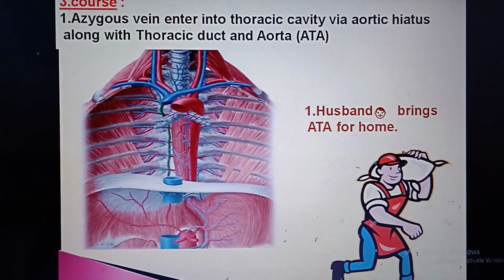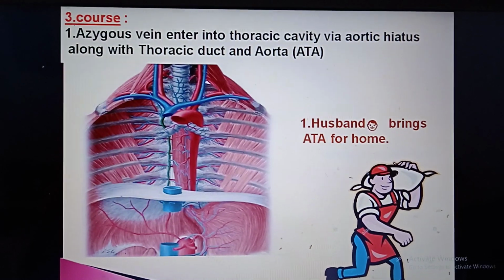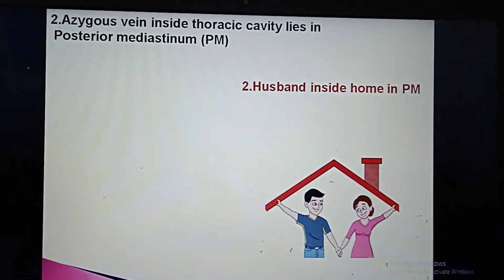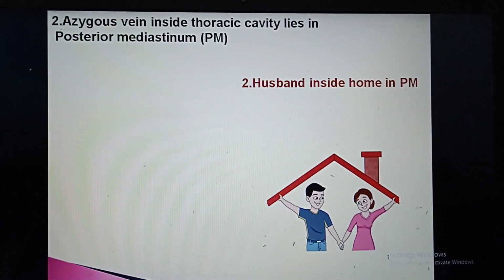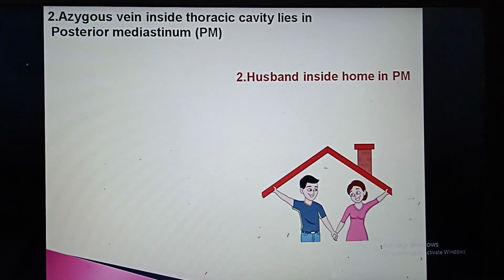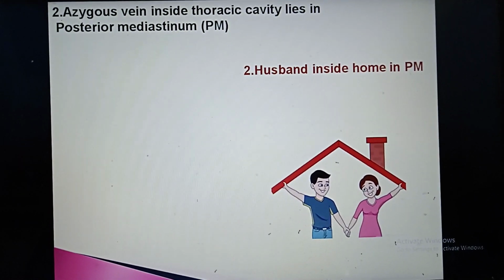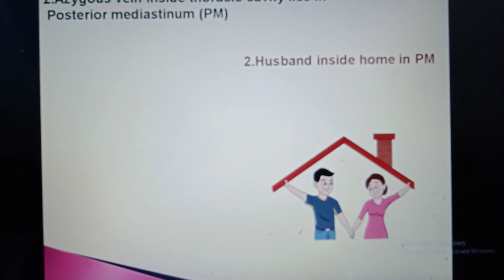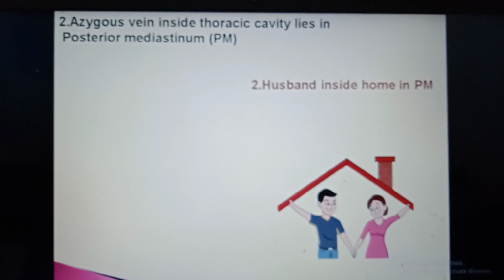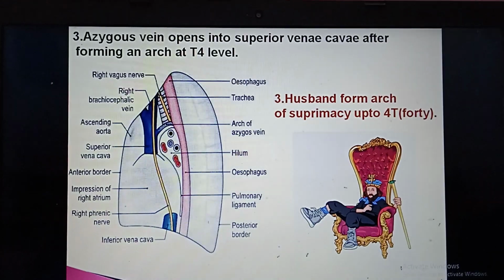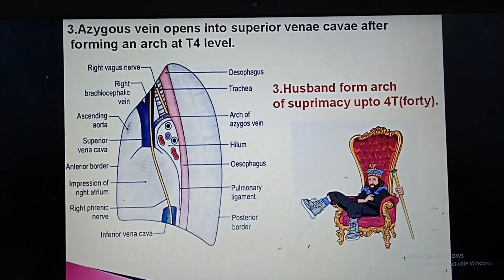Husband brings atta for home. The azygous vein inside the thoracic cavity lies in the posterior mediastinum, PM. Husband is inside home in PM. We are discussing the course.